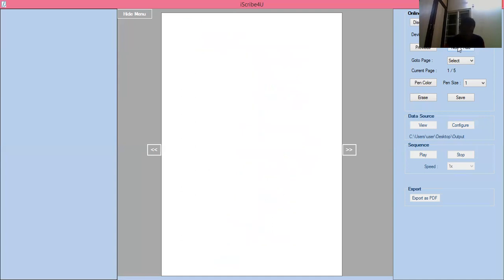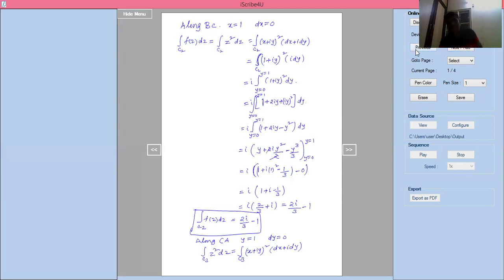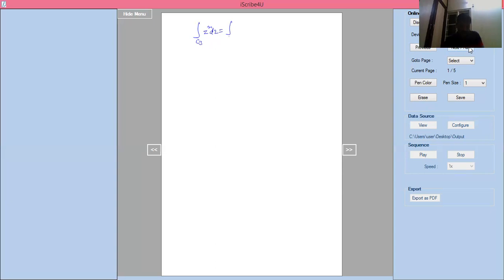Now the integration over C3 of z square into dz equals, here we are putting dy equal to 0 and y equal to 1. That means (x plus i) whole square into dx, that is C3 of (x plus i) whole square into dy, which is 0, into dx.